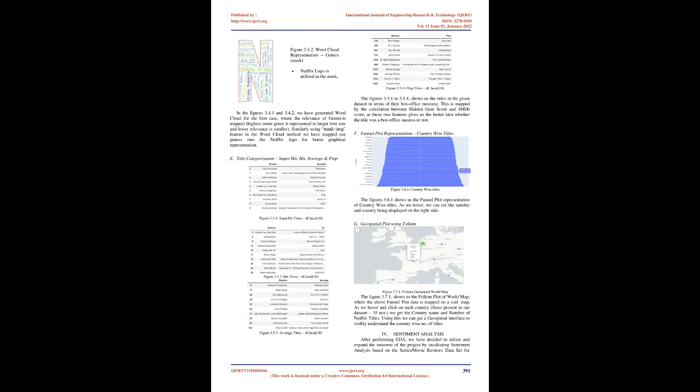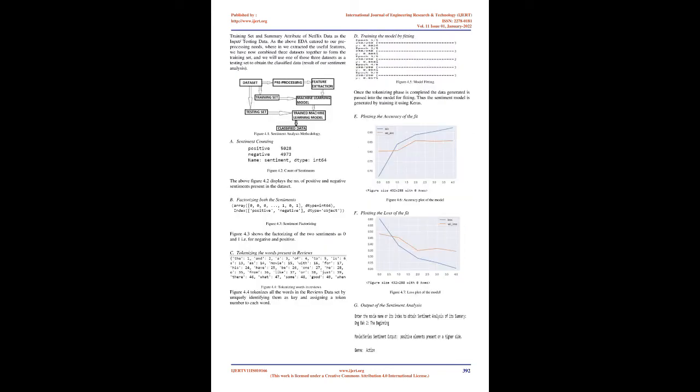D, word cloud representation. Netflix logo is utilized as the mask. In figures 3.4.1 and 3.4.2, we have generated a word cloud for the first case, where the relevance of genres is mapped, highest count genre is represented in larger font size and lower relevance is smaller. Similarly, using the mask equals img feature in the word cloud method we have mapped our genres into the Netflix logo for better graphical representation. E, title categorization, super hit, hit, average and flop.